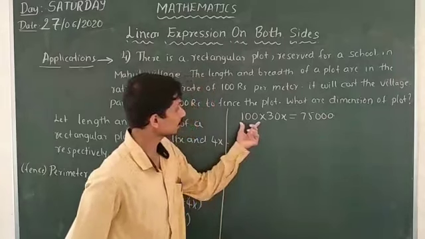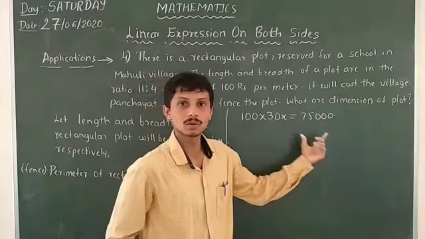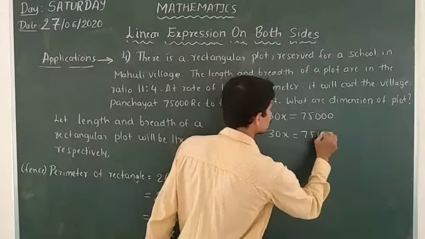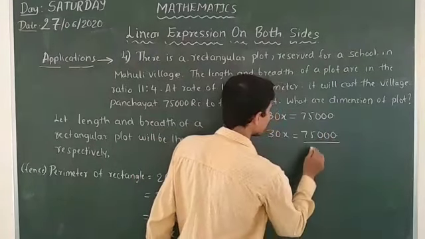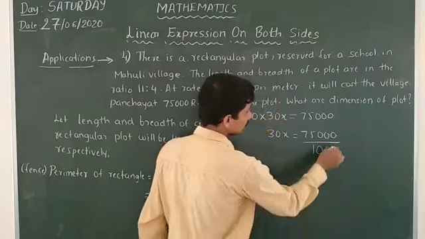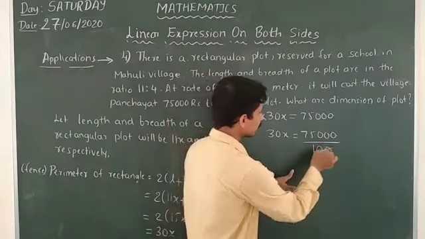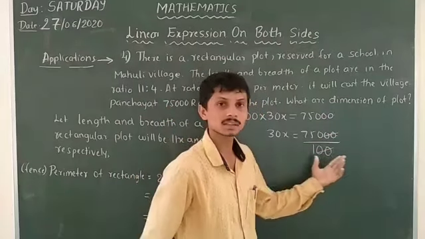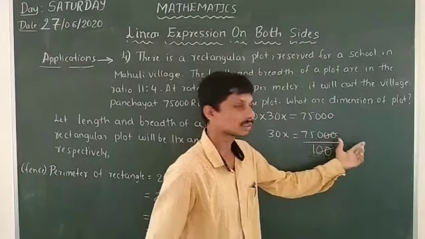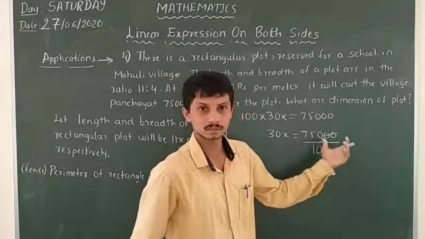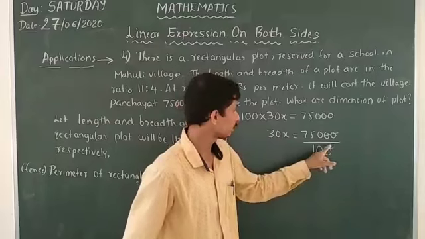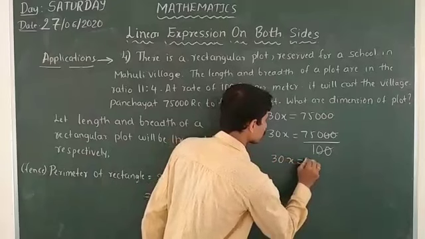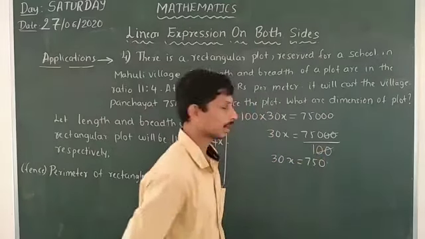I will transpose this 100 to the RHS. So 30x is equal to 75,000 divided by 100. In this form we can directly cancel out the zeros, the zeros in the unit and tens place. So again, 30x is equal to 750.